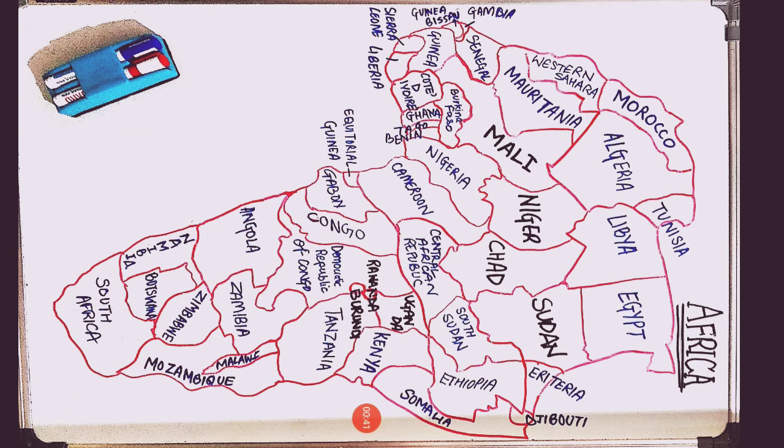First of all, we can see five countries in the topmost line: Morocco, Algeria, Tunisia, Libya, Egypt. So these are five, and this is going to be our first part. The second part becomes Western Sahara, Mauritania.